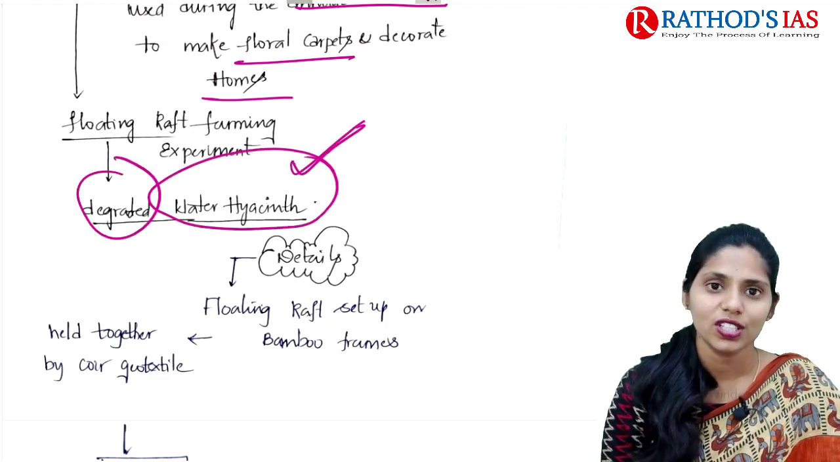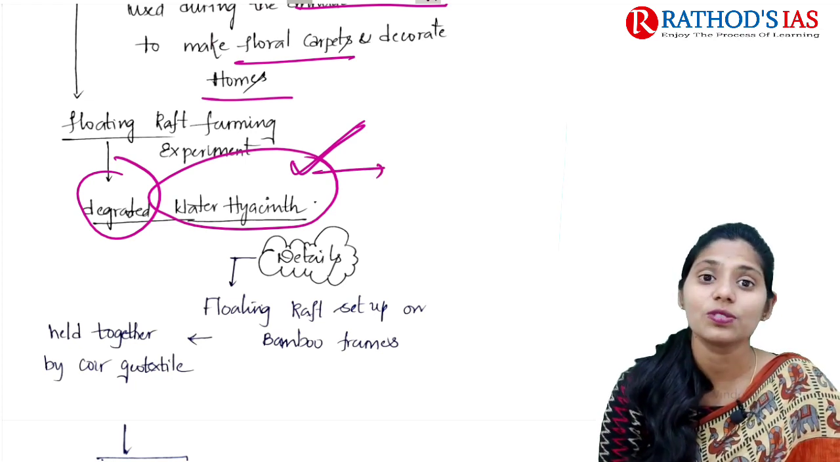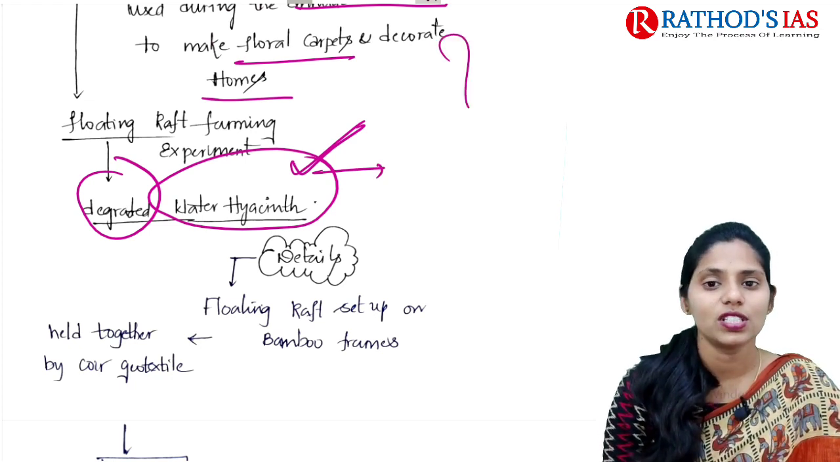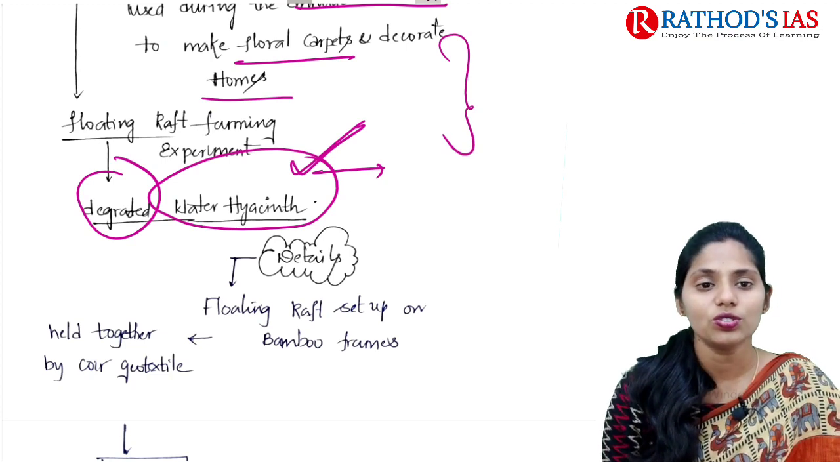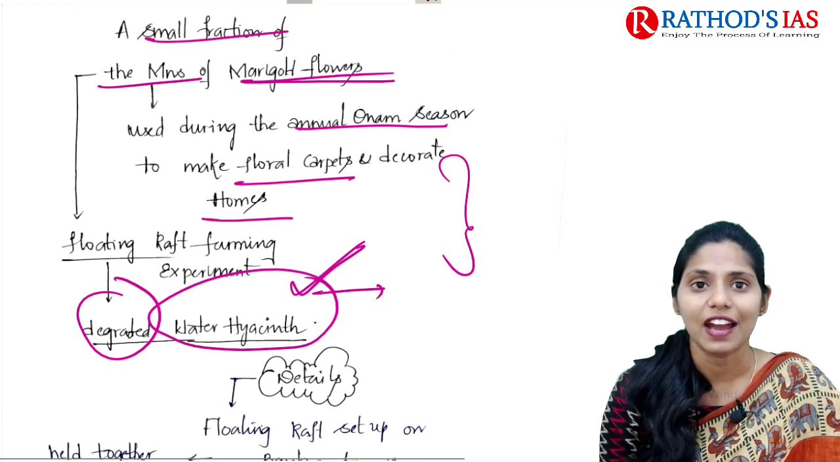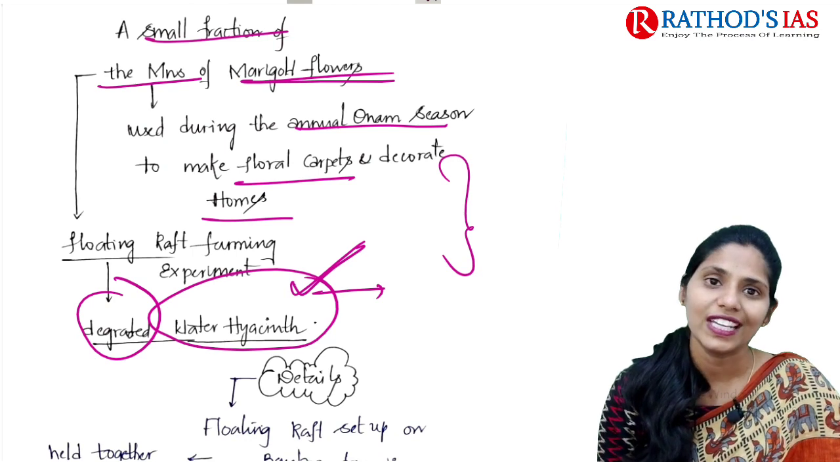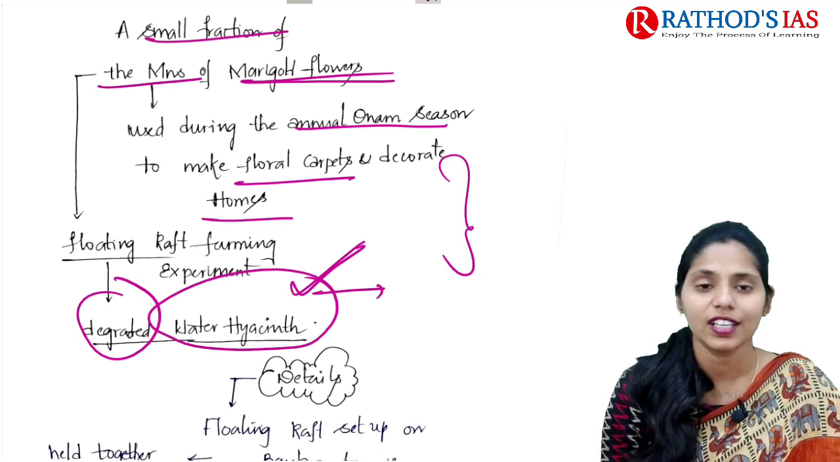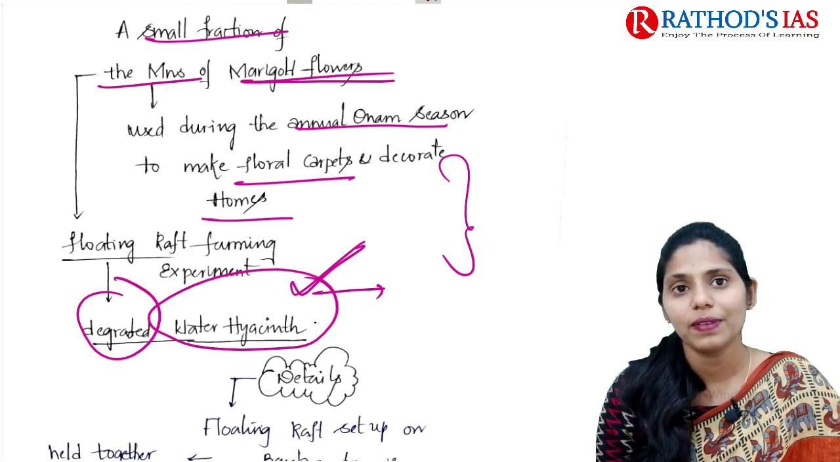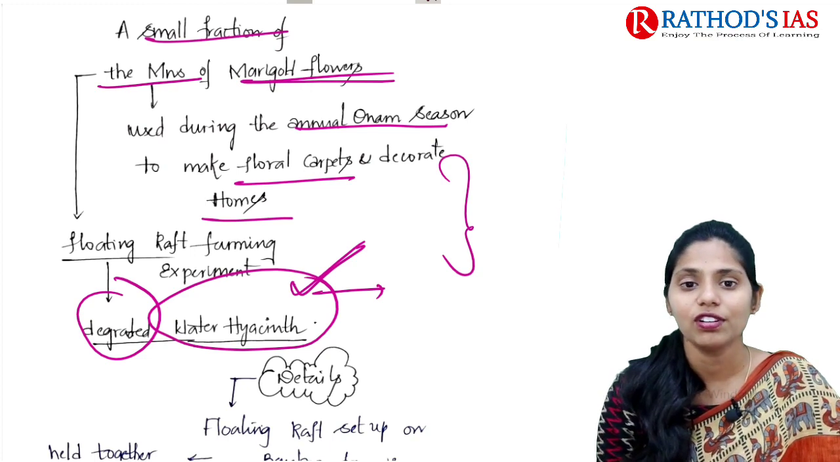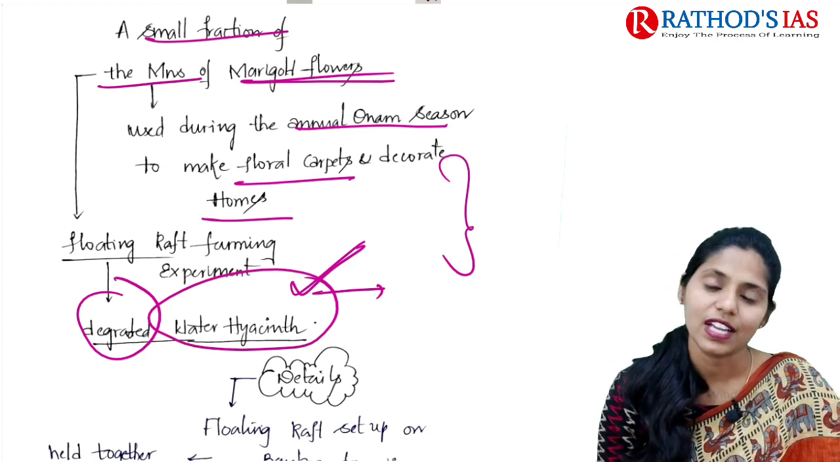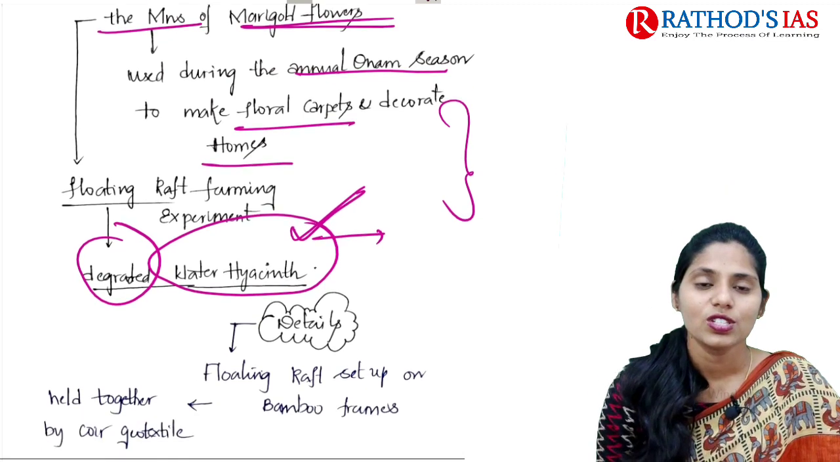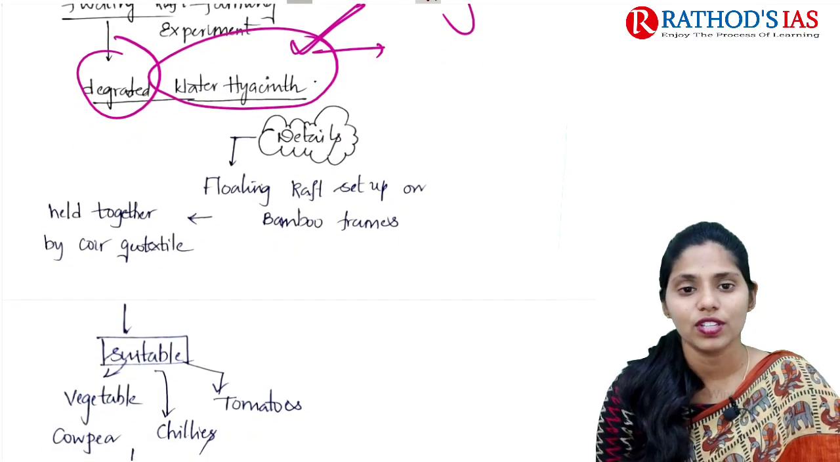Whenever we are using this water hyacinth, it will also be helpful because it is an invasive species. Okay, so this is the context. Now they are going for floating raft farming by using this degraded water hyacinth in the Kerala region. Whatever plants are growing there will be helpful for the annual Onam season, especially marigold. So now let us talk about the details of this topic.